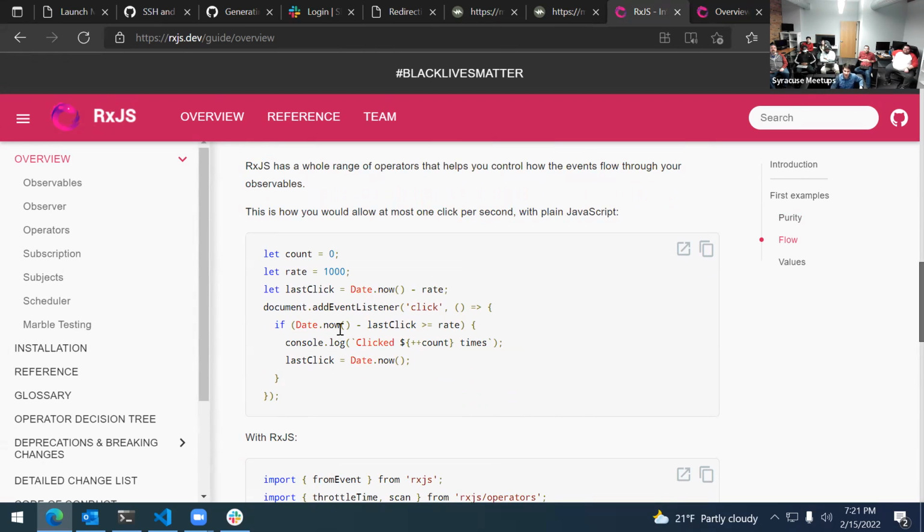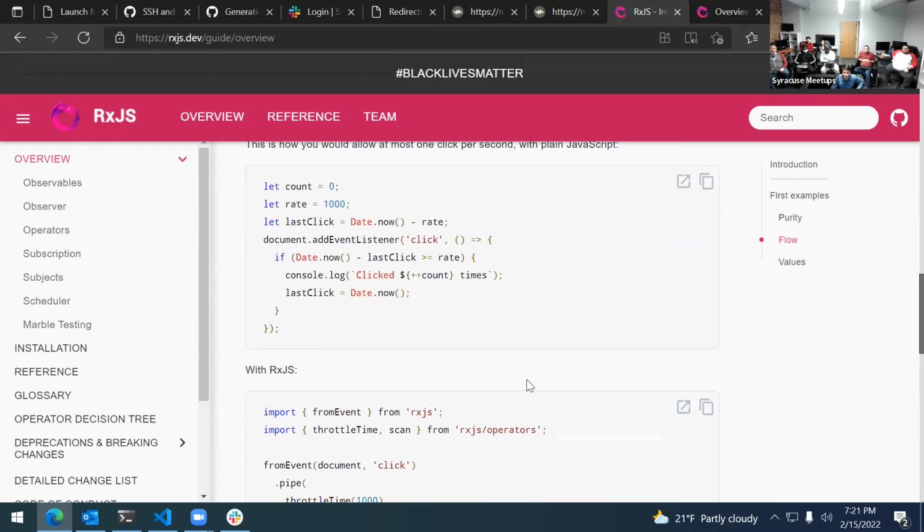You take a look at date.now and you subtract the last click, and then you have your rate, which is 1 second there. And you say if it's greater than the rate, then I can log it. Otherwise, don't log it. And then I set the last click to date.now. So that every single time I click it, it's recording when I clicked it, and then compare it to the next time that I click.